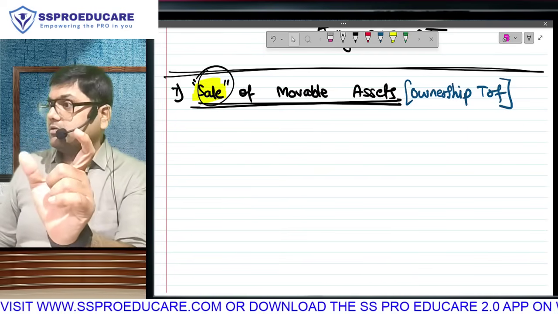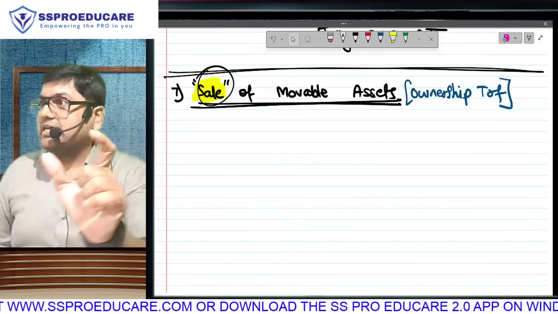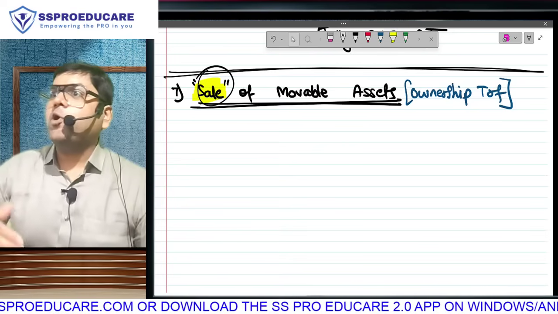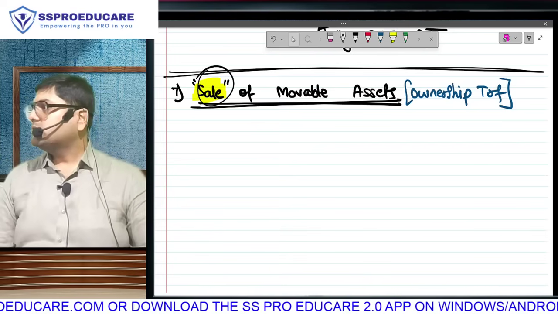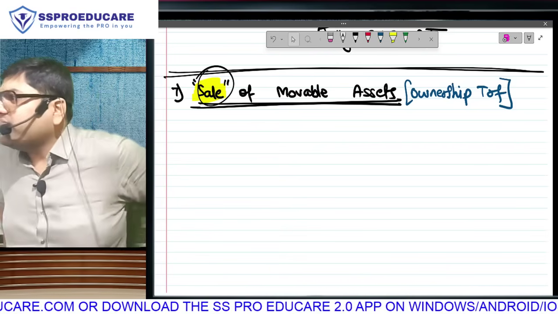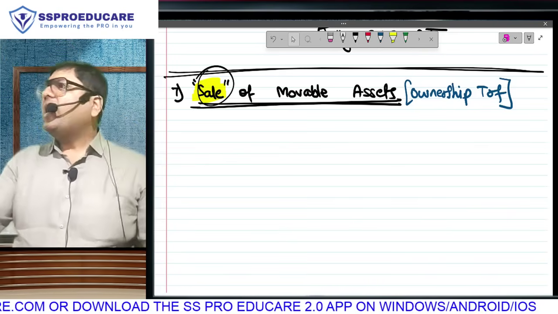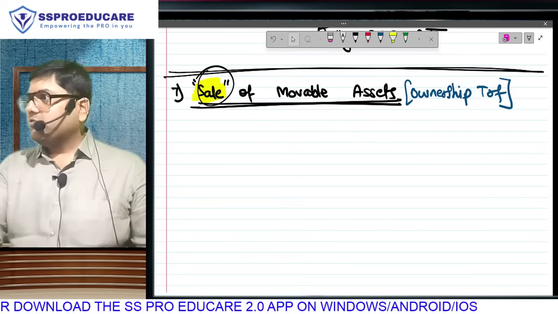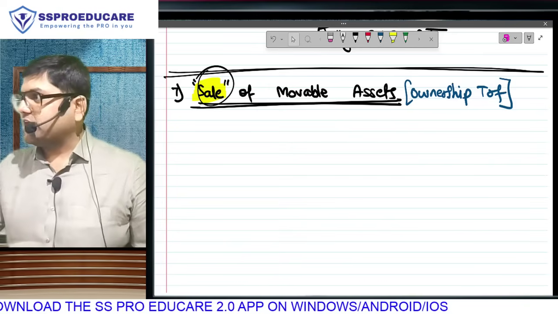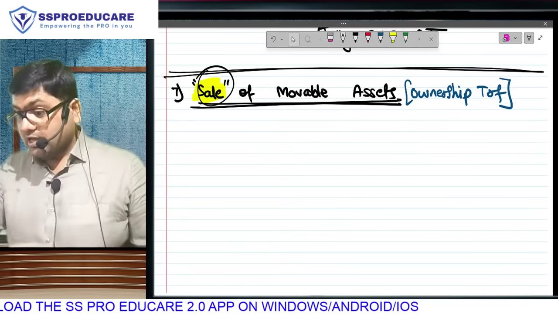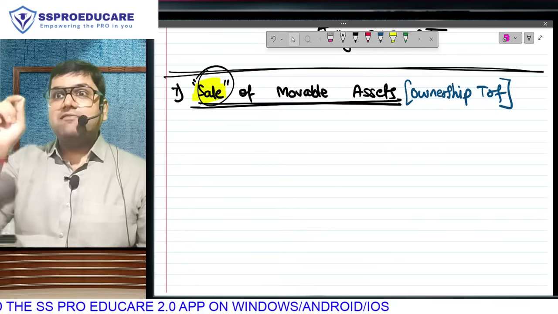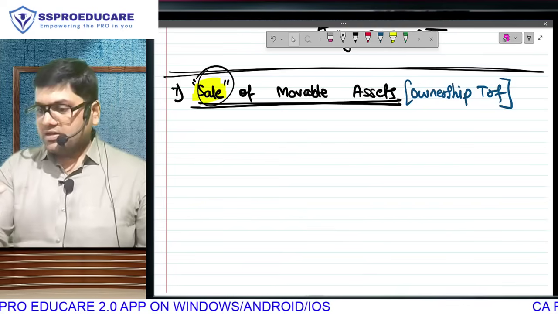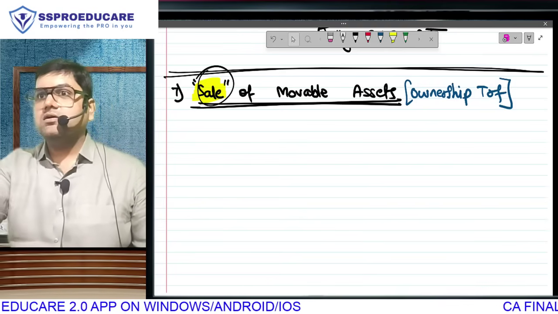Look at the first word here. Is this sale of asset? Hello? That means, am I as an employee paying for this? How can it be a perquisite? You are selling it to me. What are you saying? How can it be a perquisite? You understand the question? Use, I am getting free of cost. So whatever is the usage, I took in perquisite number 6. This is sale. Sale means I will pay. And if I am paying to get the ownership, how is it a perquisite? Did you understand the question?